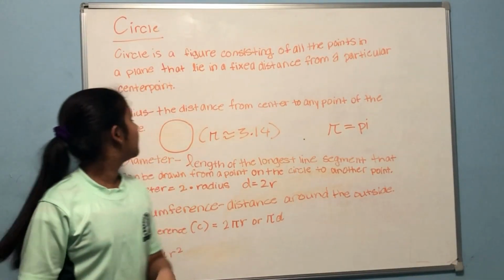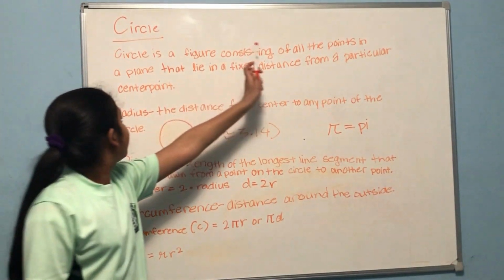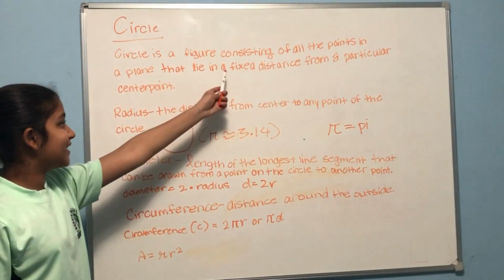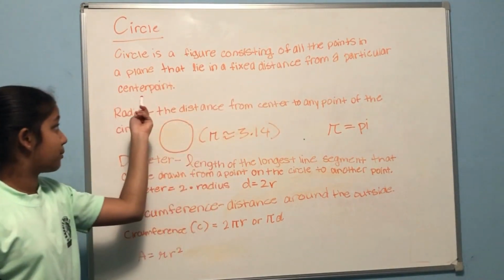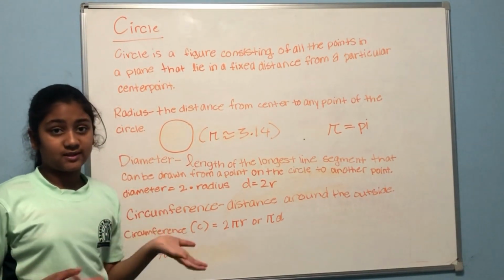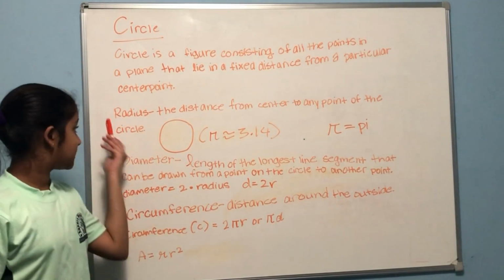Now let's move on to circles. What's a circle? A circle is a figure consisting of all the points in a plane that lie at a fixed distance from a particular center point. Now let's move on to some of the parts of a circle. Let's start with the radius.